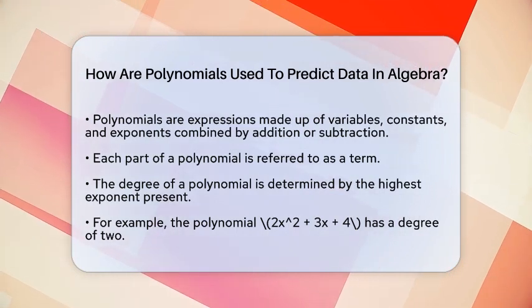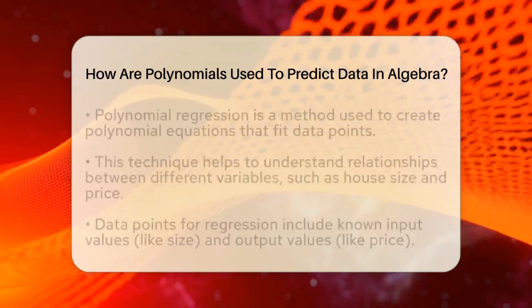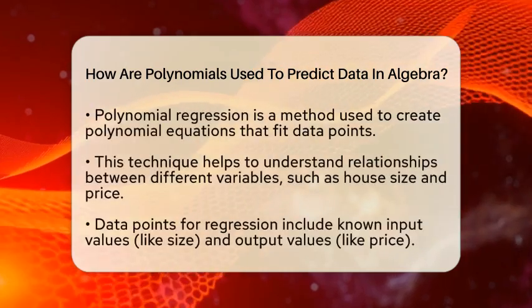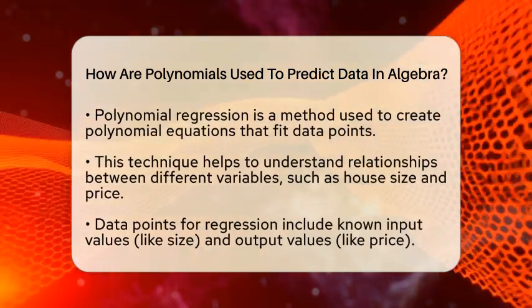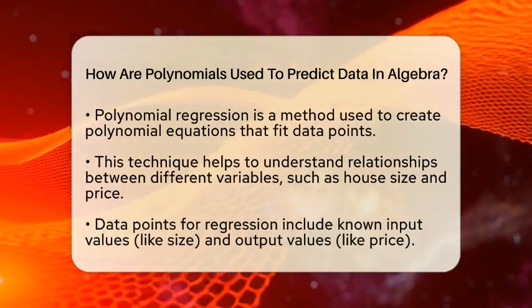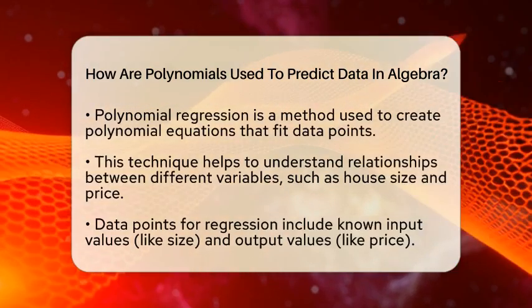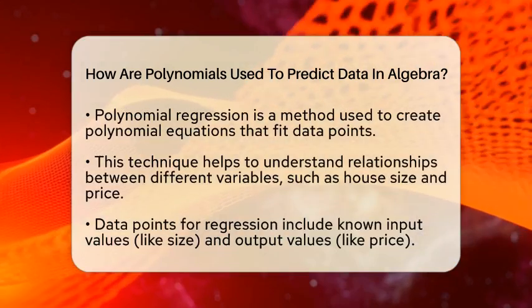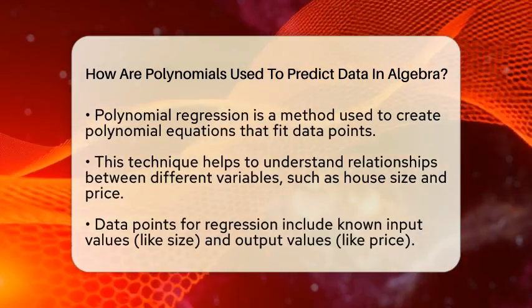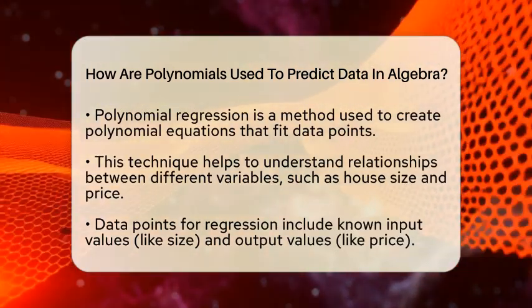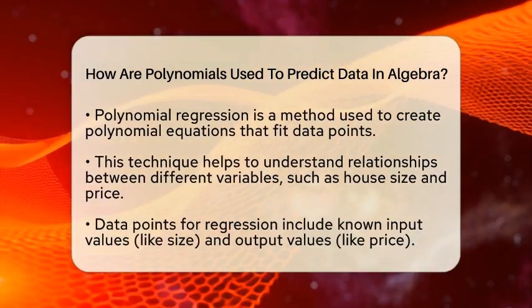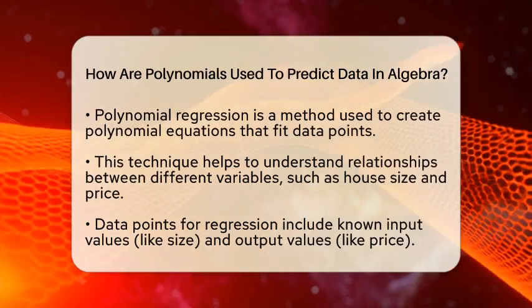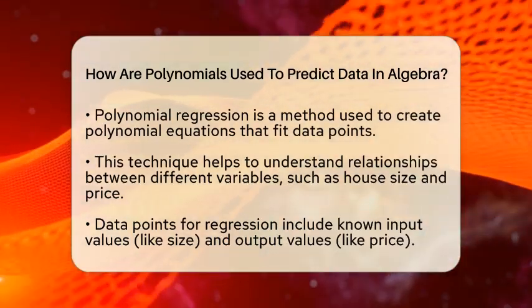When we want to predict data, we often use a method called polynomial regression. This is where we create a polynomial equation that best fits a set of data points. The equation helps us understand the relationship between different variables. For instance, if we want to predict how the size of a house affects its price, we can create a polynomial equation to model that relationship.